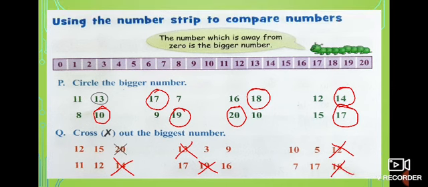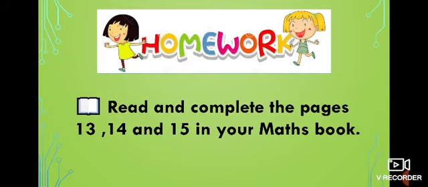Now you understand this, children? Yes, now you understand smaller numbers and bigger numbers. Today's homework, what you have to do? You have to read and complete the pages 13, 14 and 15 in your max book. What are the exercises we completed now? Those exercises you have to complete in your max book.